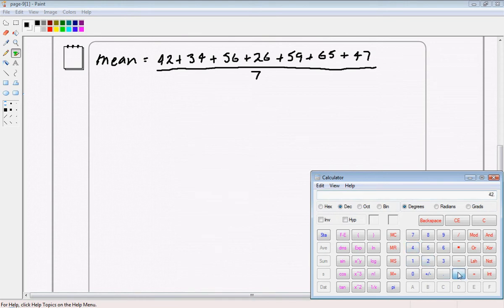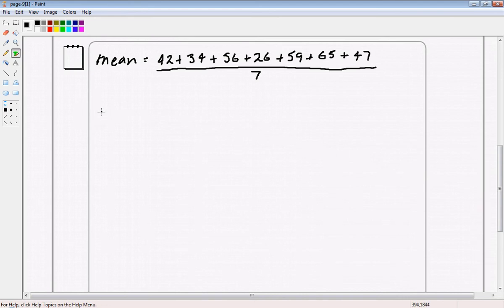So now for this I would use a calculator, which you're allowed to do on this paper. So we have 42 plus 34 plus 56 plus 26 plus 59 plus 65 plus 47. So that's how many roast chickens he sold that week. So we now divide by 7, and this gives us 47. So we've got a mean average of 47 roast chickens.